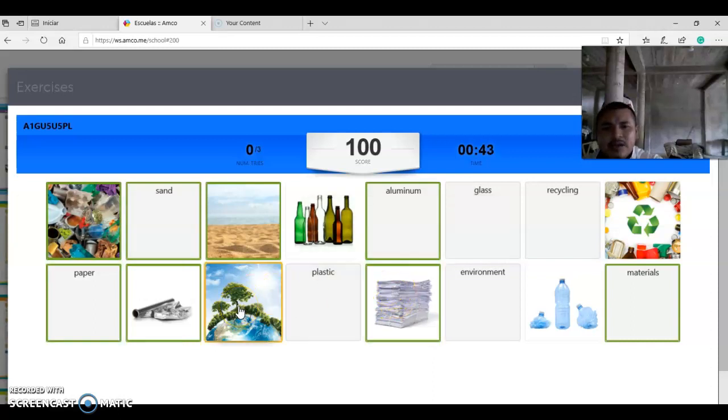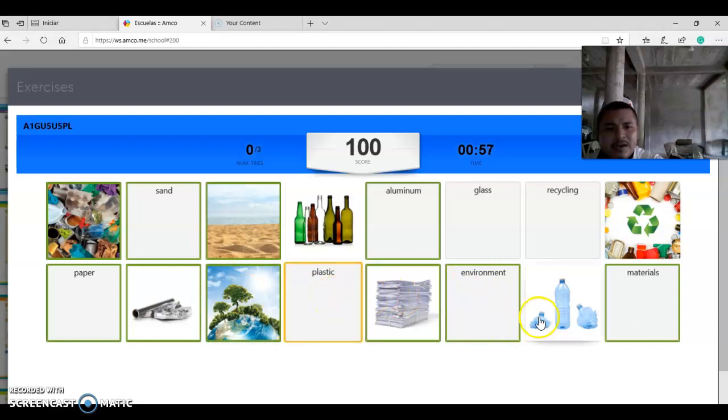And what about this one? What is it, this one? You think it is environment, or plastic, or glass, or recycling? Environment? Yeah, good job. Okay, and plastic, what is this one? Which one? You think it's this, or this one, or that one? This one?